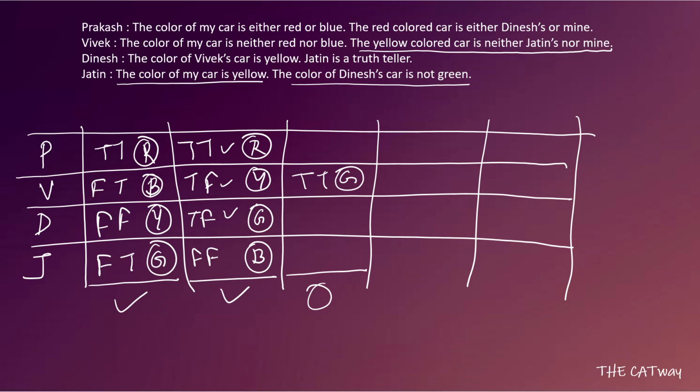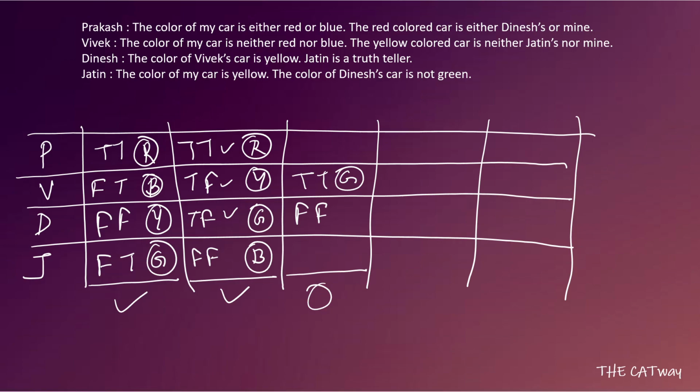Now when he has the green color car, let's see what we have now. Okay, now Dinesh's second statement becomes false and the first one also becomes false. Okay, because Jatin is not a truth teller, the color of Vivek's car is yellow. So in every case, whenever Vivek is the truth teller, Dinesh will be the liar. Okay, let's remove these lines from here now. Okay, so we know that he is a liar.